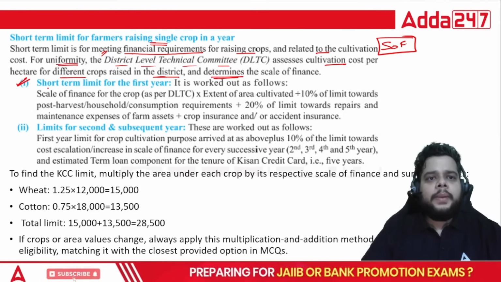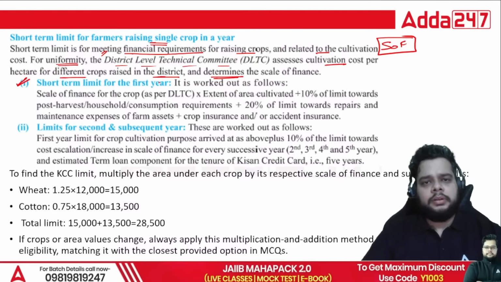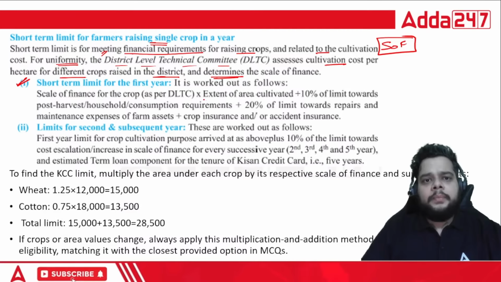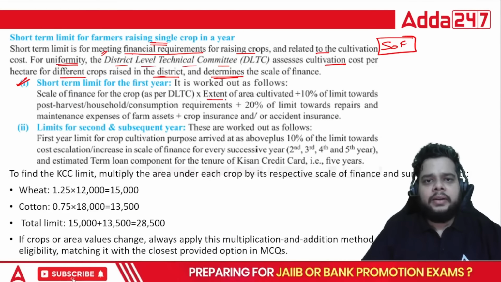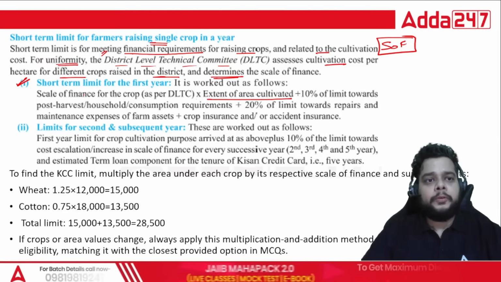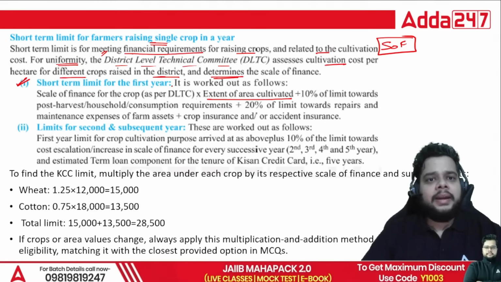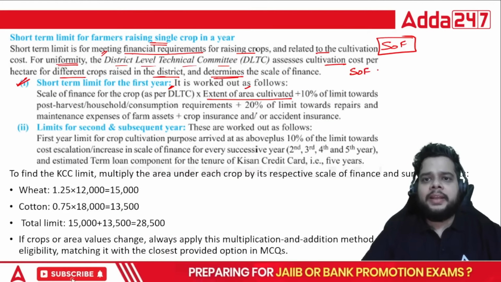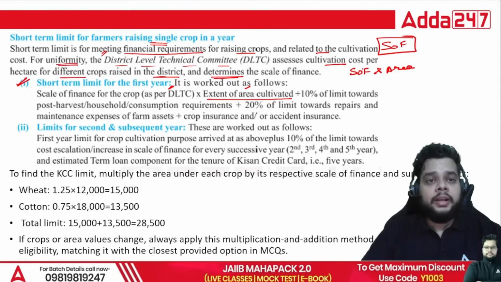So for the short-term limit for the first year, what will be the right calculation? Scale of finance for the crop multiplied by the extent of area cultivated. The scale of finance will be provided by the DLTC, just multiply it with the area. That is the first component for the calculation of the KCC limit in the first year.